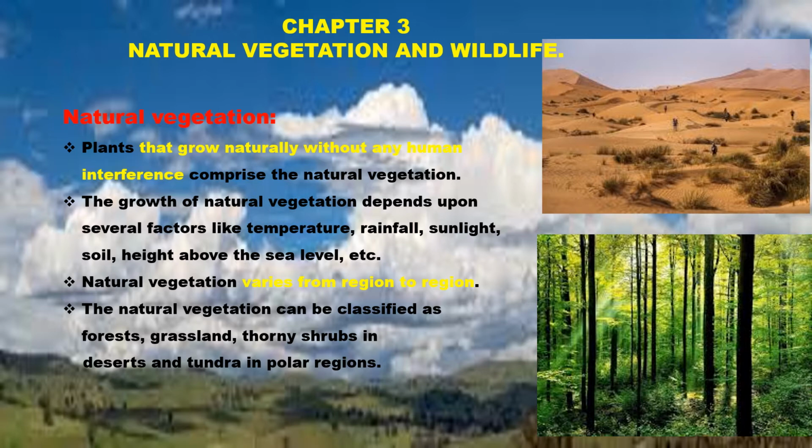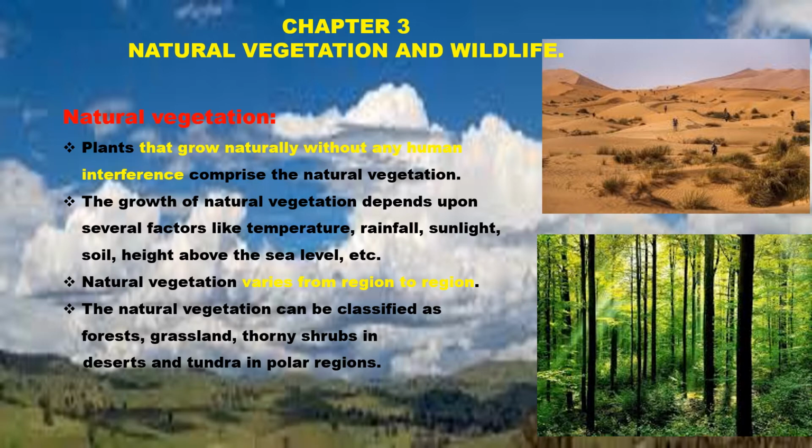In the case of agricultural land, we sow the seed and we irrigate the field, and that is why it grows. But in the case of natural vegetation, the plants grow naturally without any human interference. There is no need for human beings in the growth of natural vegetation. Such kinds of vegetation are known as natural vegetation. As I told you earlier, for agricultural land we sow seed, we irrigate with water, and we use fertilizers for the betterment of the growth of that cultivation.